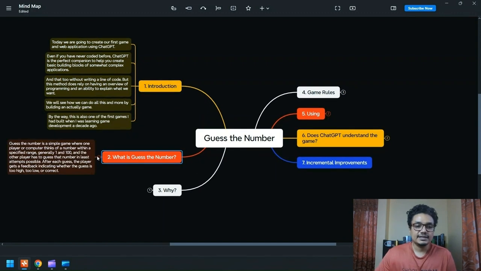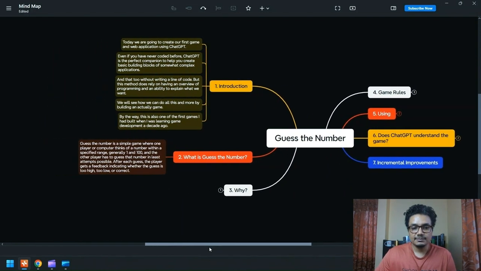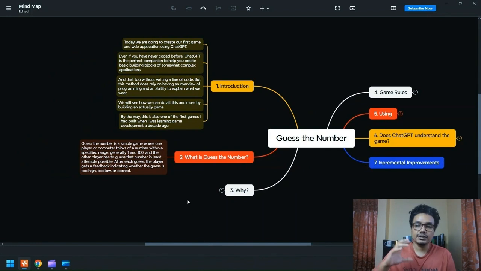So what exactly is Guess the Number? Guess the Number is a very simple game where the computer thinks of a number between 1 and 100 and the player has to guess it. And every time the player makes a guess, the computer tells them whether they should guess higher, guess lower, or whether their guess is correct. And the objective is that the player has to guess the number in the least number of turns.